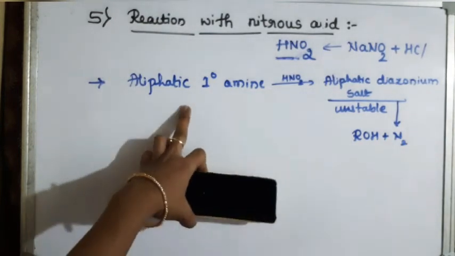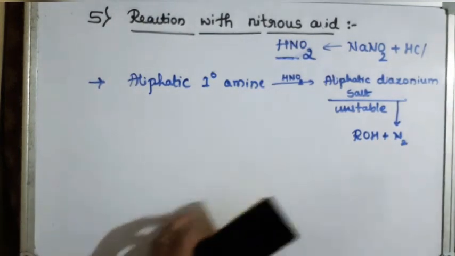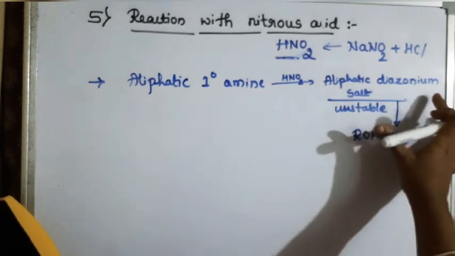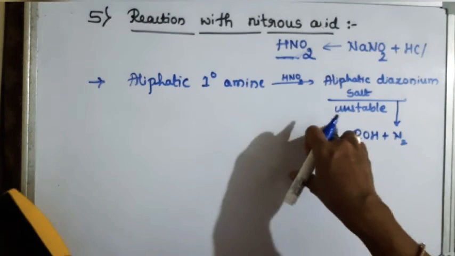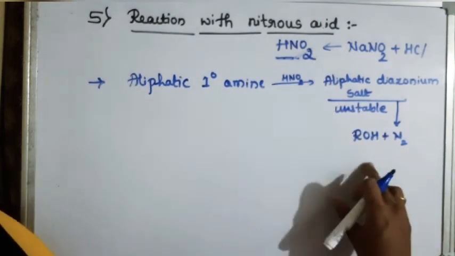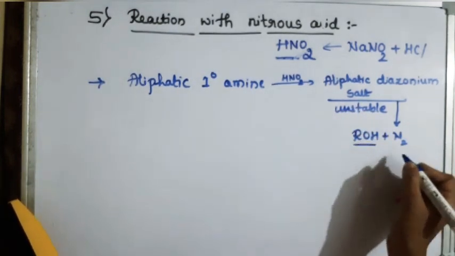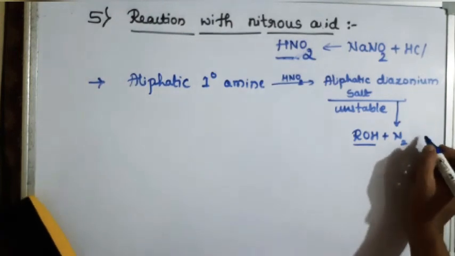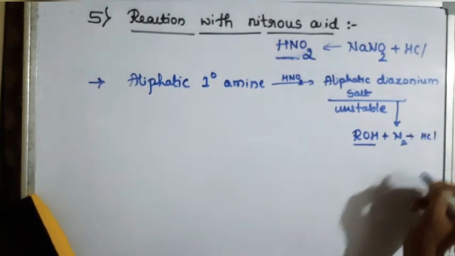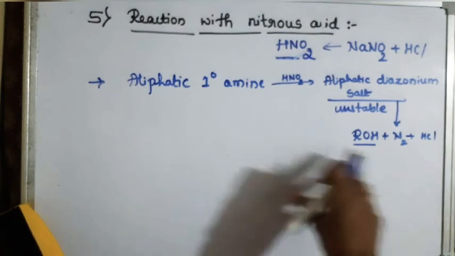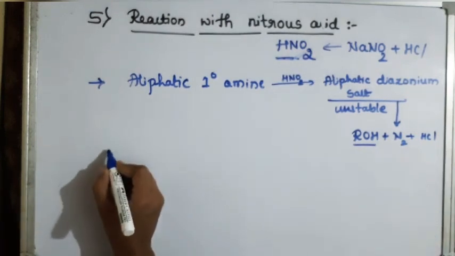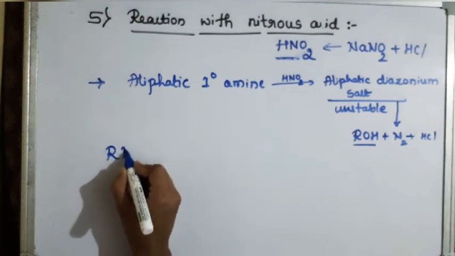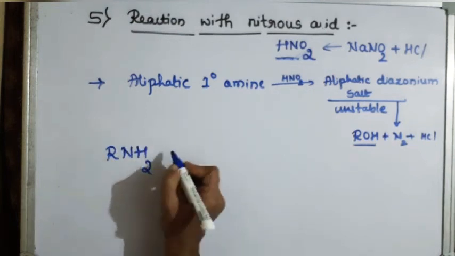Aliphatic primary amine on reaction with nitrous acid gives aliphatic diazonium salt, which is a highly unstable compound, which undergoes hydrolysis and decomposes to form primary alcohol with the release of dinitrogen, and HCl is regenerated. So we will write the general reaction here. Primary aliphatic amine is represented as RNH2.